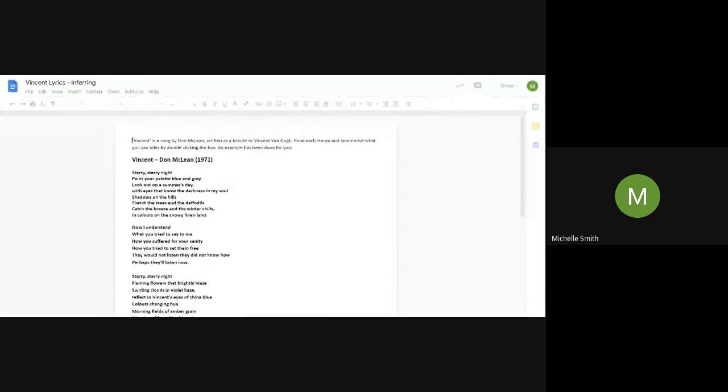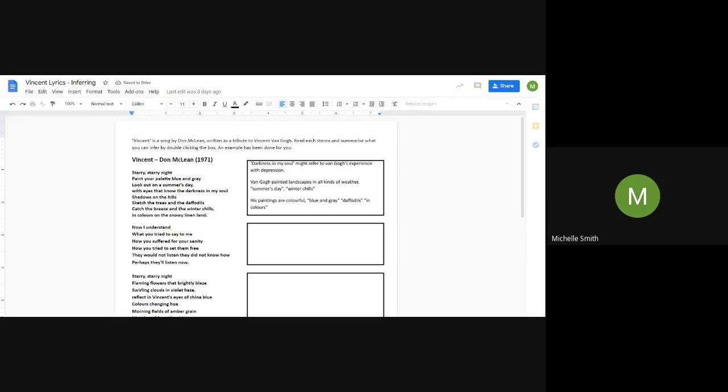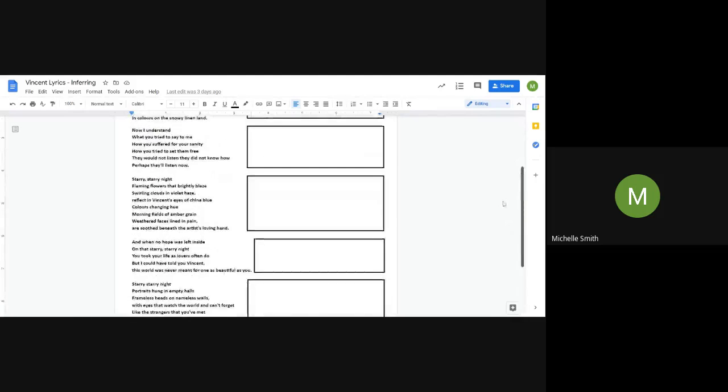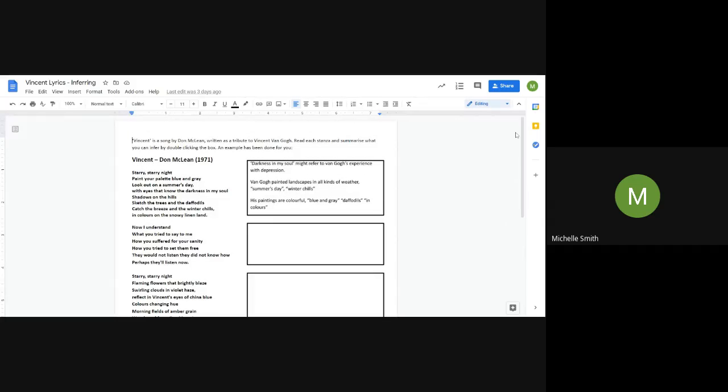Now what it is, it's practicing inferring from song lyrics. So down the left-hand side, there is a song written by a man named Don McLean, and it's called Vincent. It's about Vincent van Gogh, and the refrain in it, Starry, Starry Night, is the name of the painting that we were talking about right at the beginning.